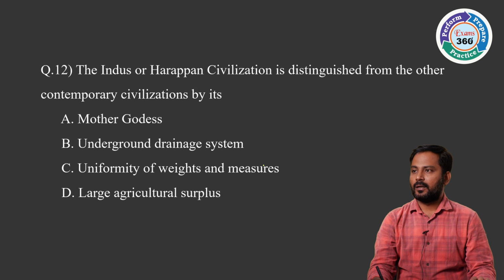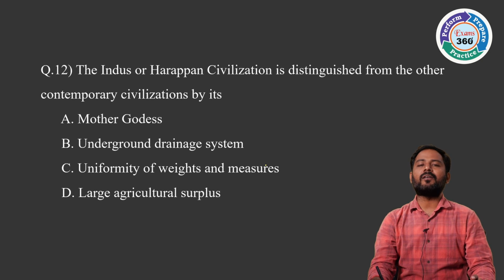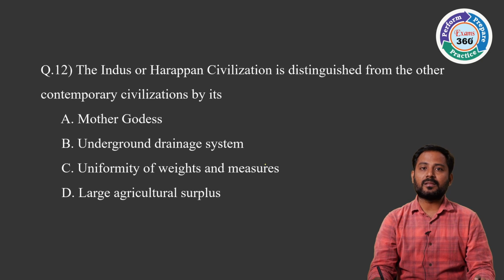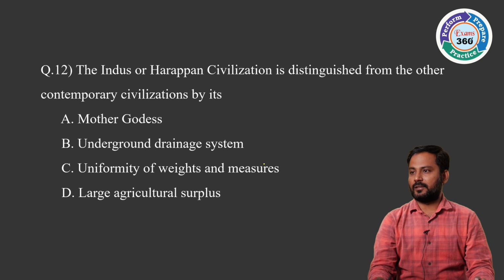Question number 12. The Indus or Harappan civilization is distinguished from the other contemporary civilizations by its... So we have many contemporary civilizations like Mesopotamian civilization, Egyptian civilization, Chinese civilization and Indus Valley civilization. They all emerged in the 3rd millennium BC. Now what are the similarities between contemporary civilizations and the IVC?